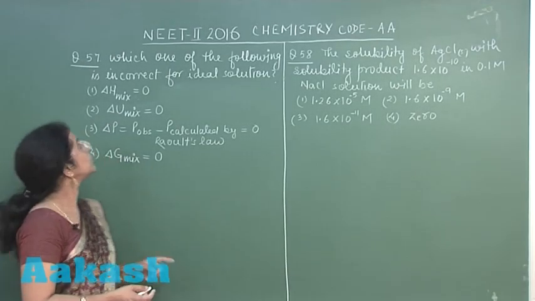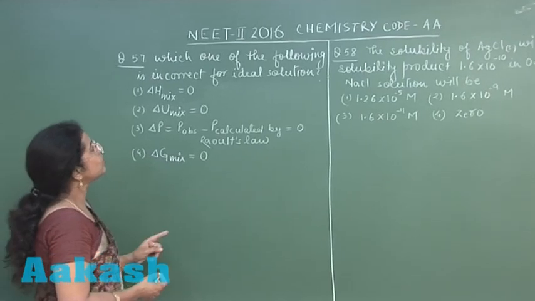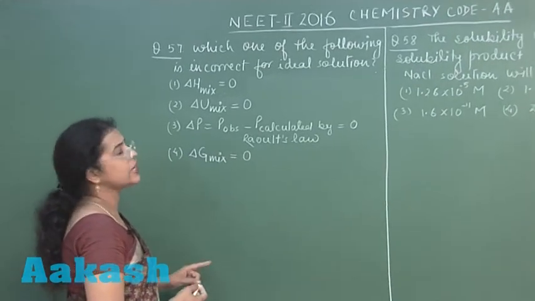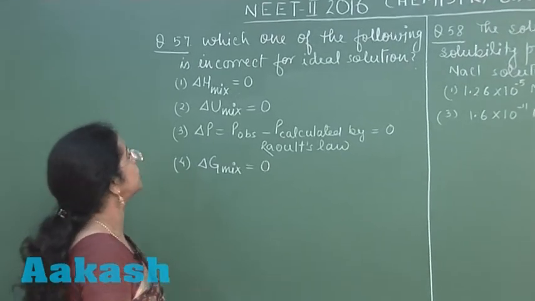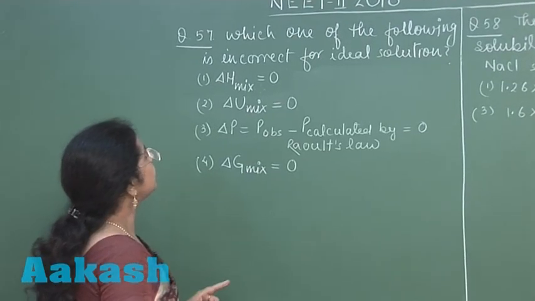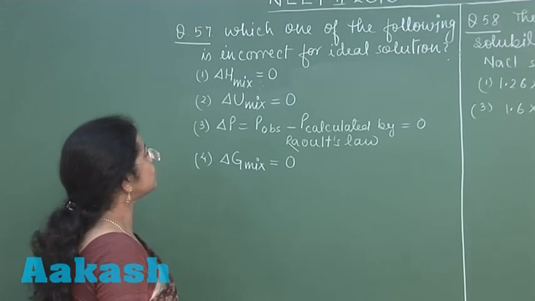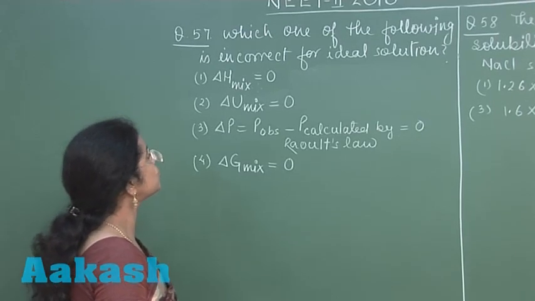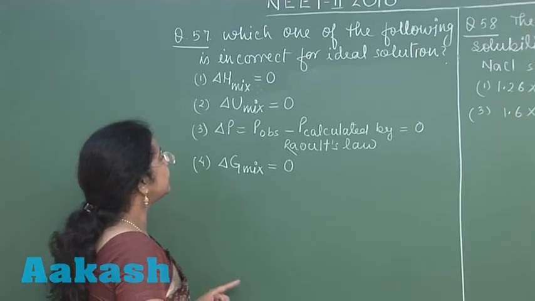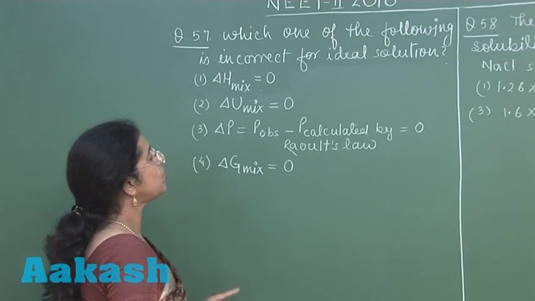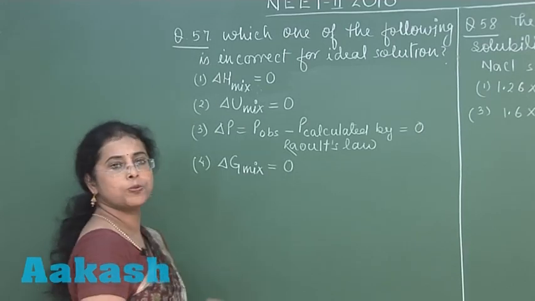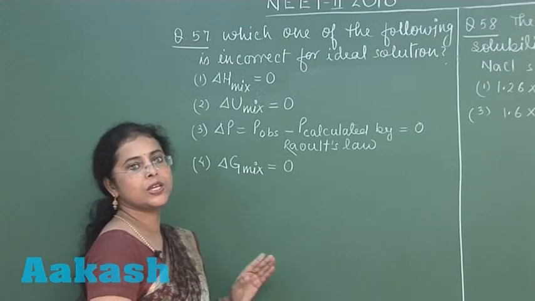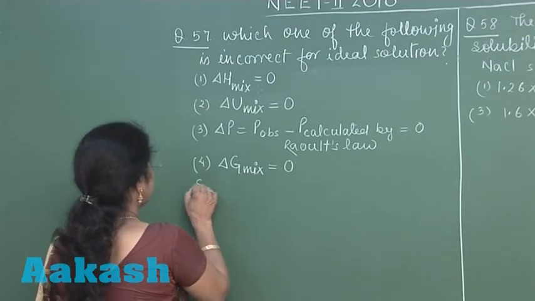Coming to the next question, question number 57. Which one of the following is incorrect for ideal solution? First option, delta H mixing equals to 0. Second option, delta U mixing equals to 0. Third option, delta P equals to 0. And fourth option is delta G mixing equals to 0.